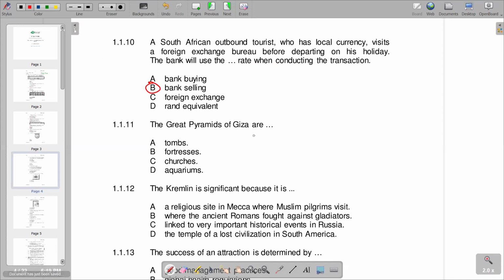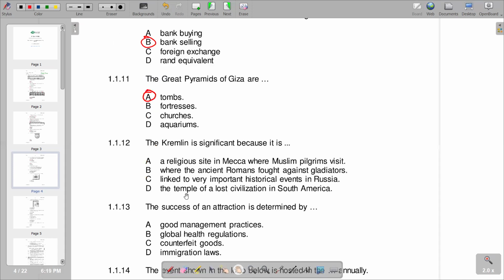1.1.11, the Great Pyramids of Giza are dash. And we know that these are tombs. So we have tombs, A. And 1.1.12, the Kremlin is significant because it is dash. We have different responses that we can go through. You would see that the correct response is C, because the Kremlin is linked to Russia. So we have C, saying linked to very important historical events in Russia. So we have C as the correct response.